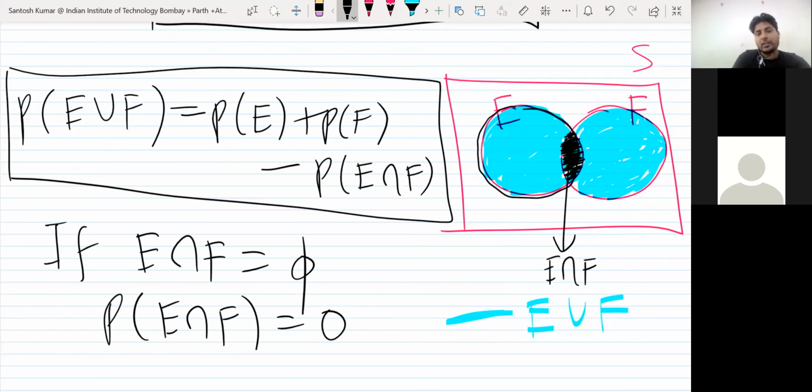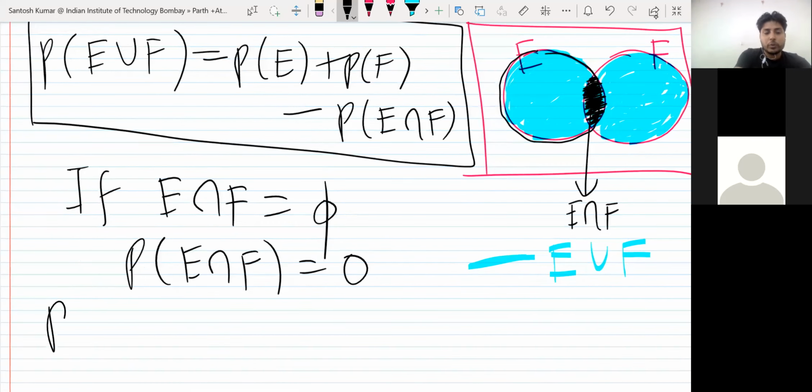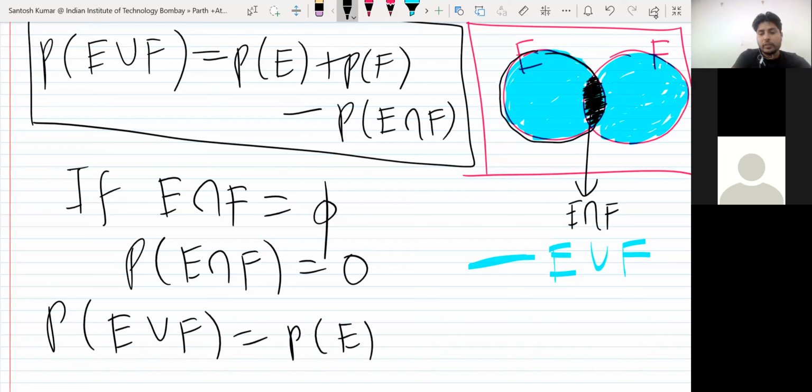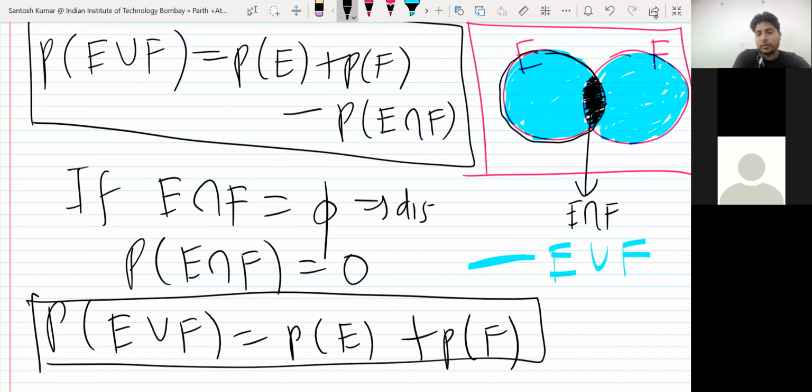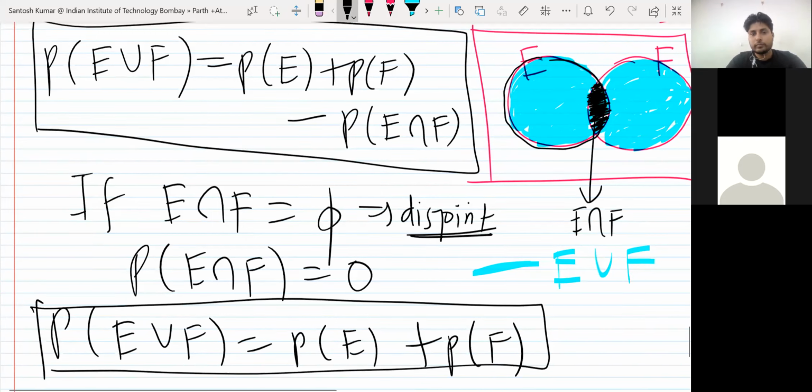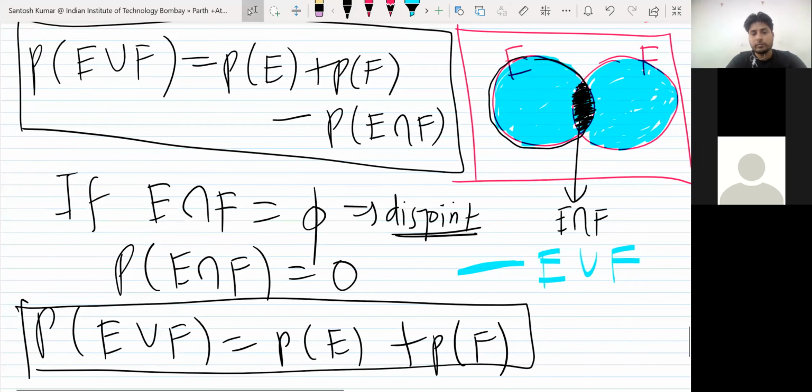In that case, probability of E union F will be probability of E plus probability of F.